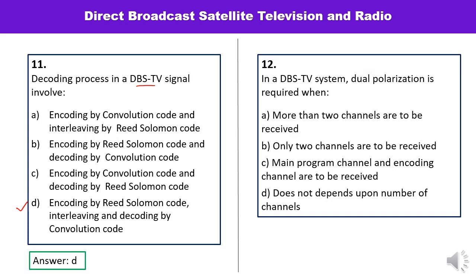Question number 12 is, in DBS TV system, dual polarization is required when more than two channels are to be received, only two channels are required, main program channel and encoding channel are to be received, and it does not depend upon the number of channels. So dual polarization is required in the case of the main program channel and encoding channel, means when both of these channels are to be received. Let us check the answer. This is the correct one.